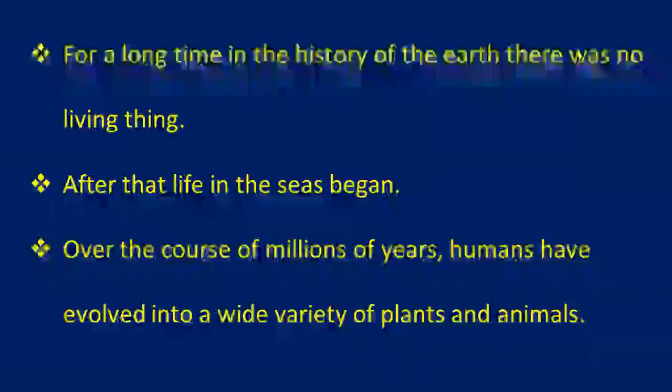For a long time in history, there was no life on the Earth. The living organisms were not there. After that, life began in the seas. Aquatic life came first, and over the course of time humans evolved, and a wide variety of plants and animals also emerged, slowly one by one.